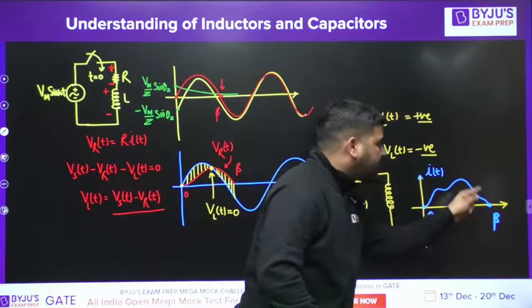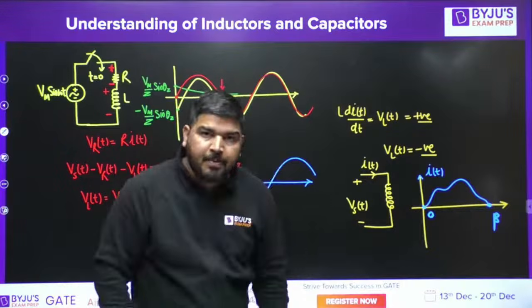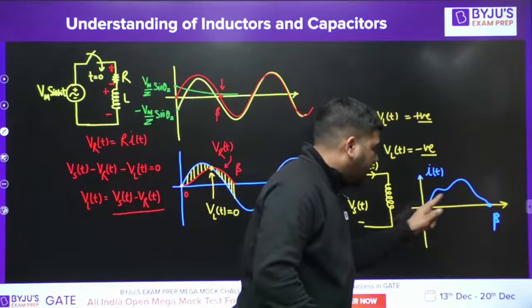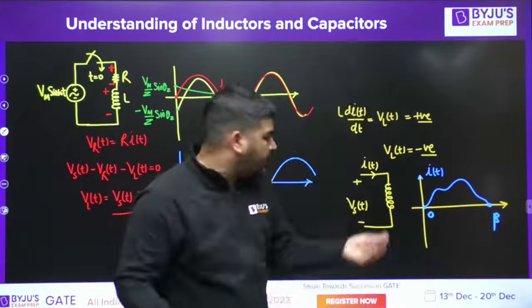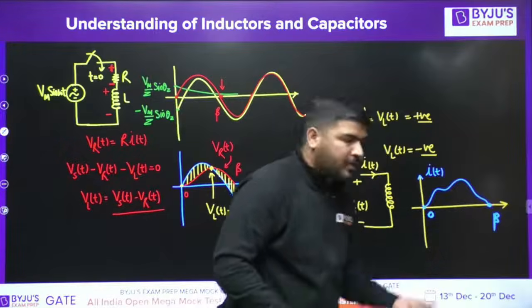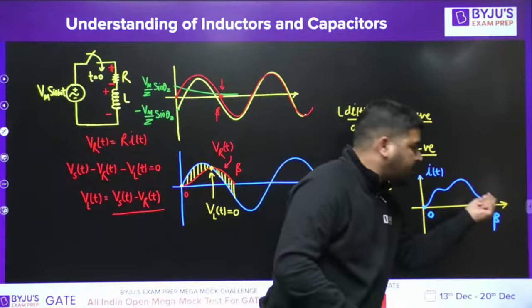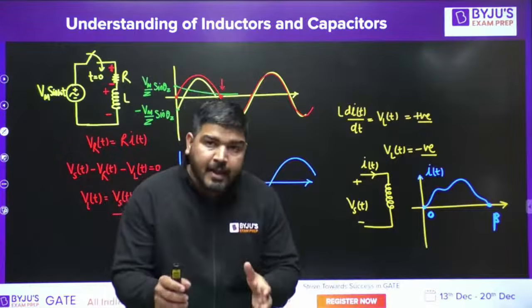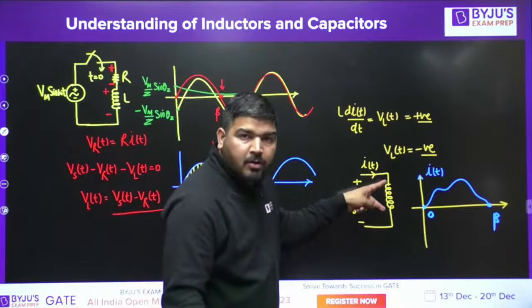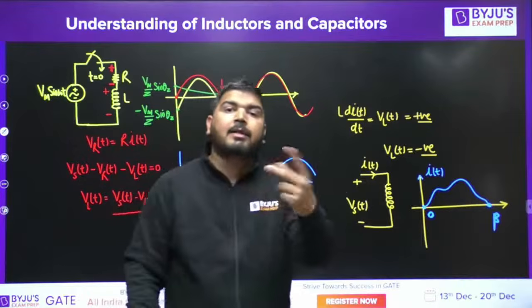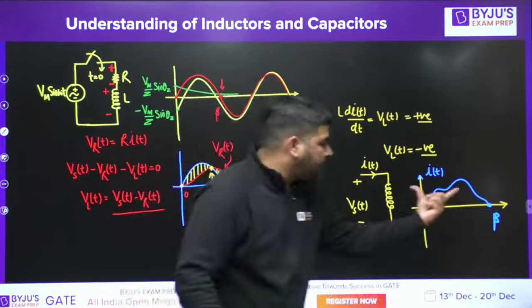If the current is repeating the same value after some time, let's say, at this 0 and this beta, if the current is repeating in inductor, if the current is repeating the same value, let's say it started from 0 and it again reaches to 0, then you can say that the positive area of VLT will be equal to the negative area of VLT up to this point.